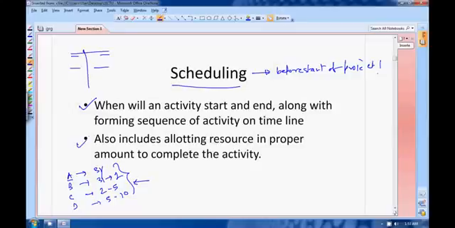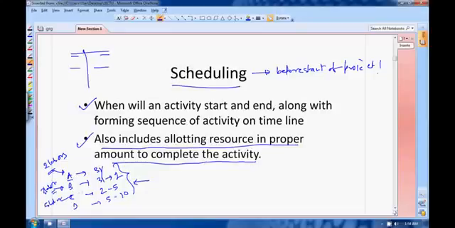In scheduling you also allot resources in proper amount to complete the activity. Suppose activity A requires 2 labors, so you will allot 2 labors to this. B will require 3 labor. C requires 5 labor. Suppose if C requires 5 labor and you provide 4 labors to it, obviously the duration of the C activity is increased. If your duration is increased, then your overall project duration will increase. So scheduling is another important component. It takes place before the start of project.